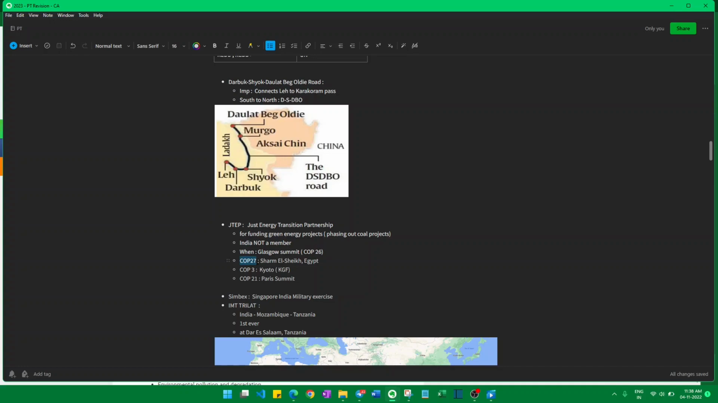COP27, which is going to happen this year in Sharm el Sheikh, Egypt. And another important summit is COP3, Kyoto Protocol.